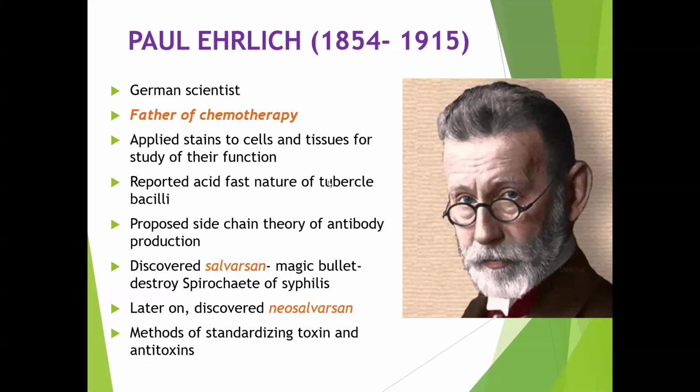tubercle bacilli. Mycobacterium tuberculosis is also called an acid-fast bacterium. So it has acid-fast nature. Why does it have acid-fast nature? Generally, all bacterial cell walls are made up of peptidoglycan, but the Mycobacterium tuberculosis cell wall, along with peptidoglycan, has mycolic acid. Mycolic acid is a wax-like substance. Because of that, they have the acid-fast nature.